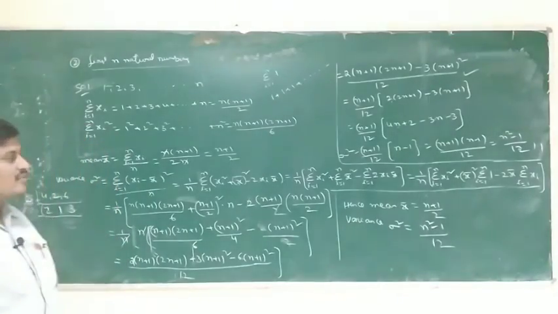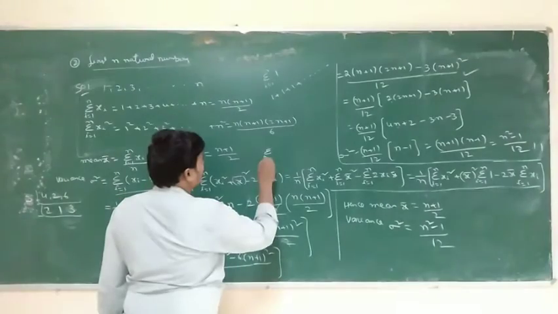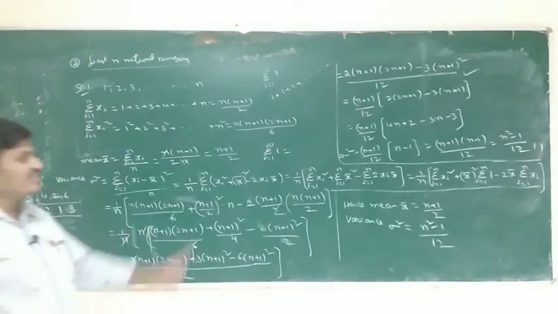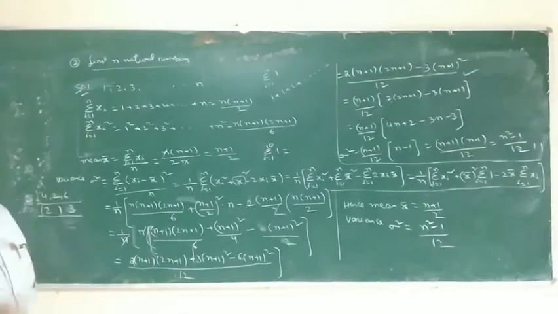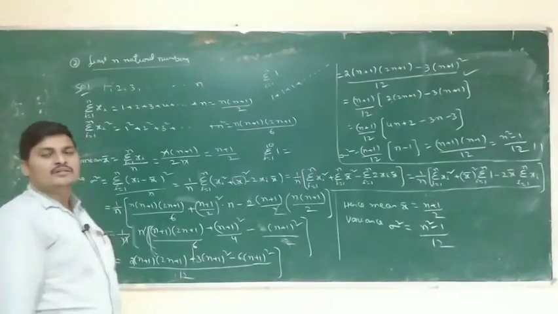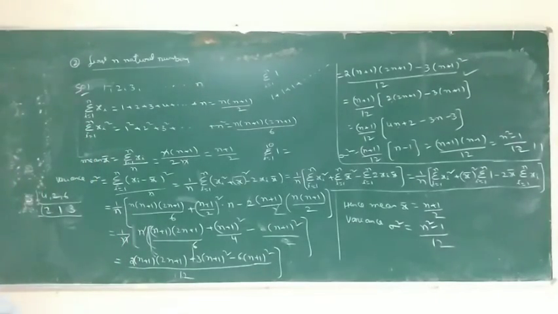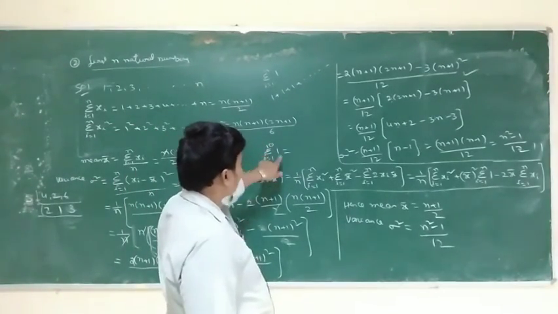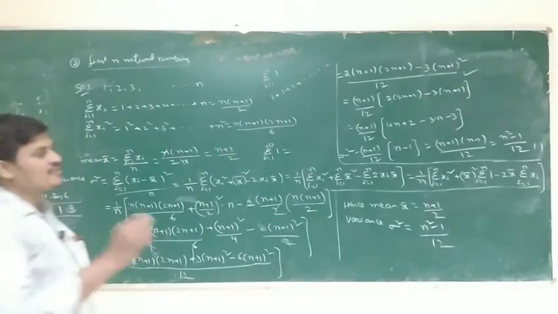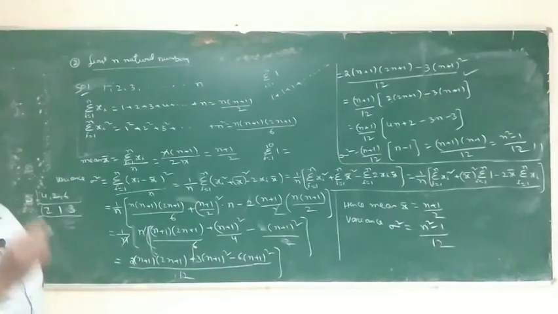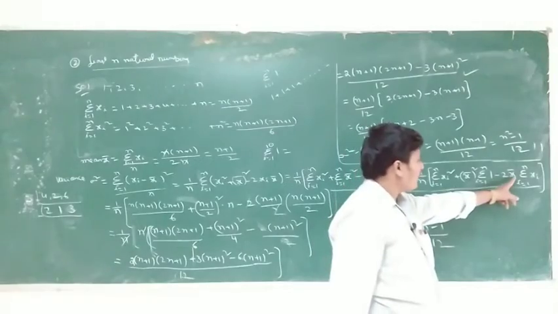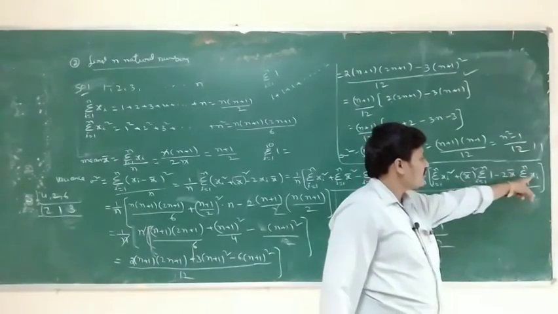So x bar square separates from the sigma, and remaining is sigma 1, which is equal to n, because sigma of 1 for i equal to 1 to n means adding ones n times. Adding one two times gives 2, three times gives 3, so adding ones n times means n. How many times we add that value, n times, so the value is n. Then 2 into x bar, already there, 2 is a constant, times sigma xi.